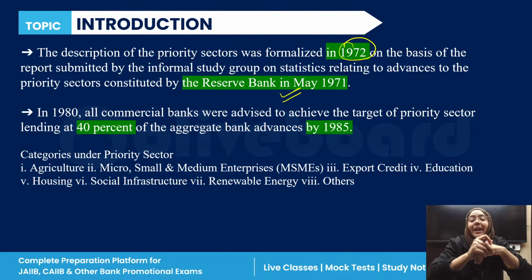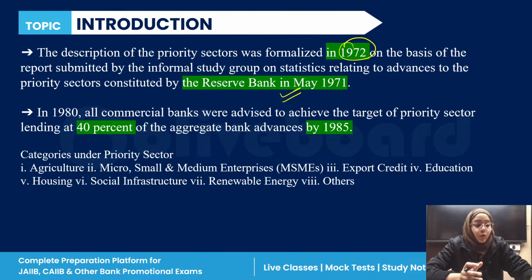It means that they have to lend at least 40% of their total credit as priority sector advances. This was the initial simple target. But after the recommendations of different committees, the targets given under the priority sector have been changed.